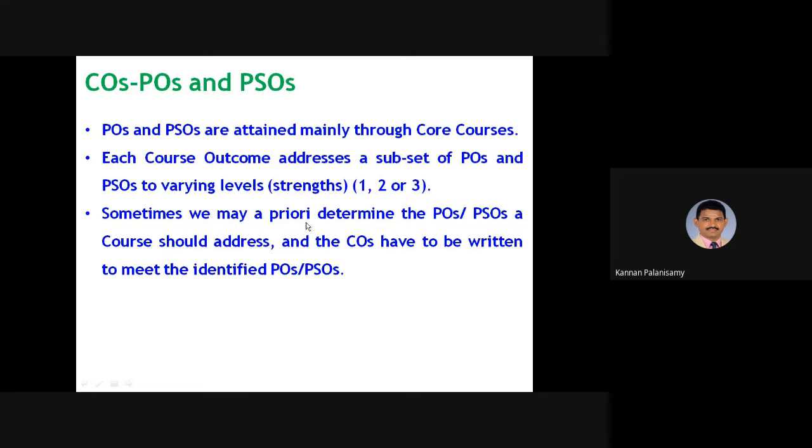Sometimes we may have priori determined the POs and PSOs a course should address, and see, already we have written this. POs are already defined by NBA and PSOs are written already, so that COs have to be written to meet the identified ones. So since it is known already, the COs can be written in align with these POs and PSOs.